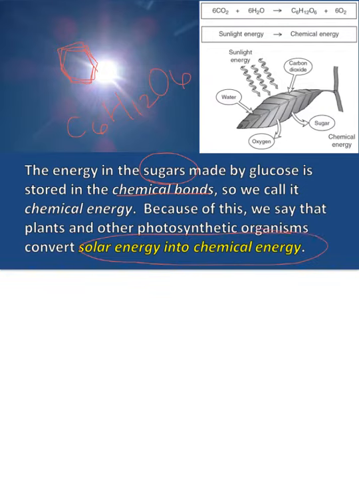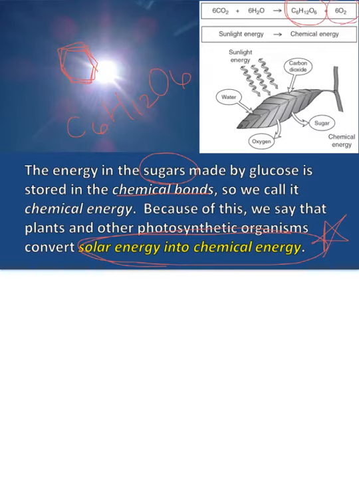So guys, this is a star question. Please star question 11. You have to know that photosynthesis converts solar energy into chemical energy. You also need to be aware of what products are made from photosynthesis. So plants make sugar, and they also make the gas that we breathe in, which is oxygen.